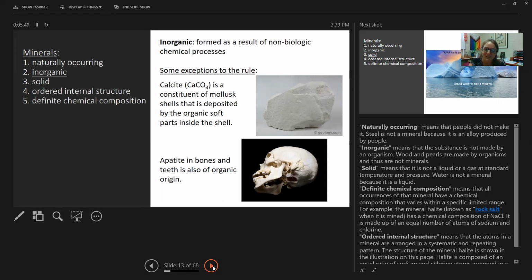Some of the exceptions that we're going to run into in class are calcite, which is a mineral that is often made in the shells, like seashells, like mollusk shells. You'll find it in oyster shells, conch shells, right? Any sort of shells, you're going to find calcite. And we consider that a mineral. We, as humans, also make minerals. That apatite, that's a mineral that we produce in our bones and our teeth. So again, the rule is that they have to be inorganic, not produced by plants or animals, but there are so many exceptions to that rule.